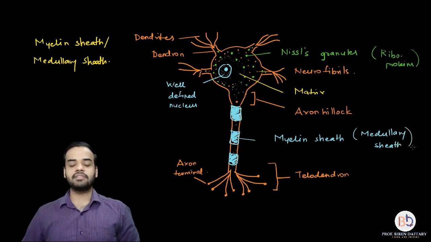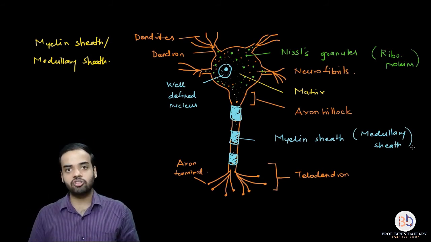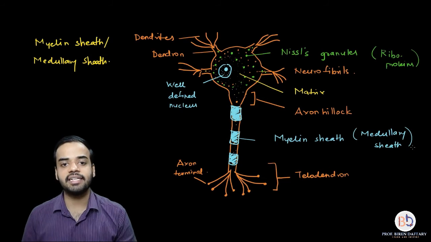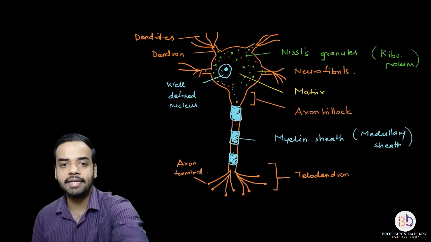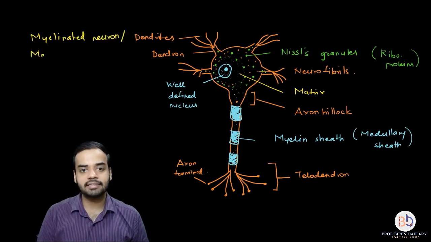Now what happens is, not all neurons have got this layer. Okay, so the neurons which have this myelin sheath or medullary sheath layer present on the axon are called myelinated neurons. Okay, so this neuron has got this myelin sheath present. So this neuron, if I want to label it, I will call it a myelinated neuron, or I will call it a medullated neuron.